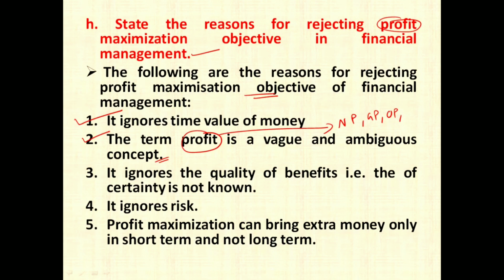So this is very vague and ambiguous. The third one is it ignores the quality of benefit, that is, the certainty is not known. You just know that there is going to be a benefit, but to what extent is not given in profit maximization. Fourth, it ignores risk. Risk is not considered in case of profit maximization, which is the biggest demerit of profit maximization.